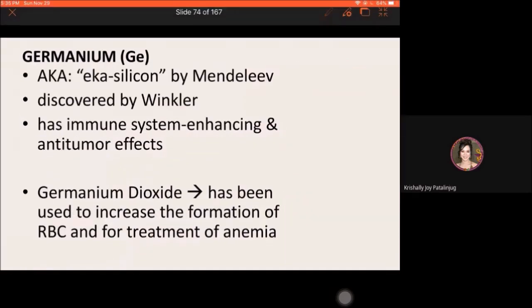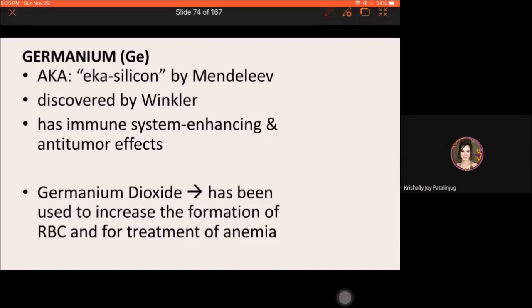And finally, we have germanium. Germanium, this was discovered by Winkler, who coined the term ecasilicon. This was coined by Mendeleev.